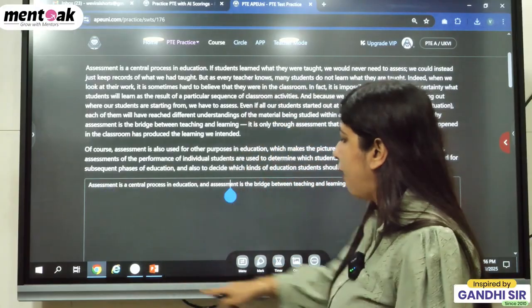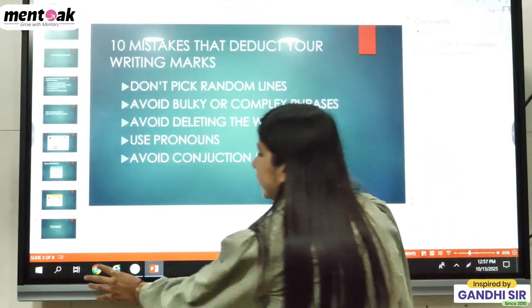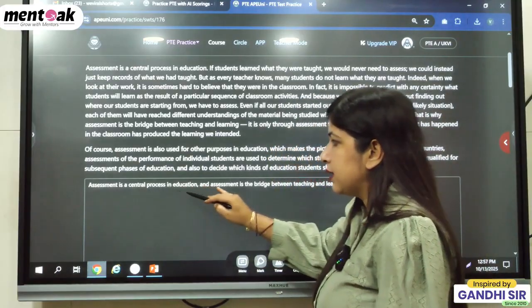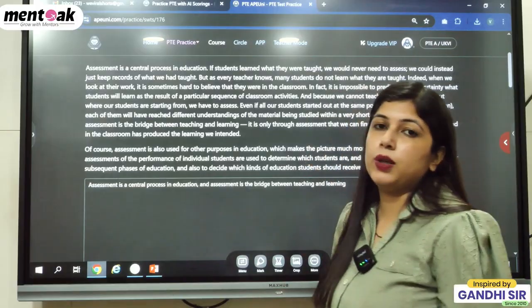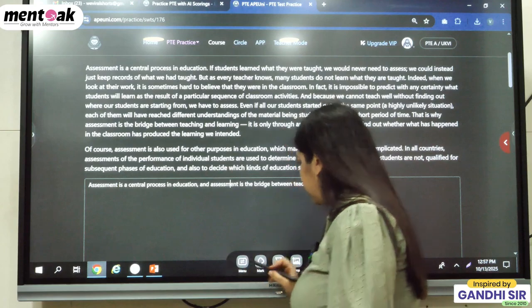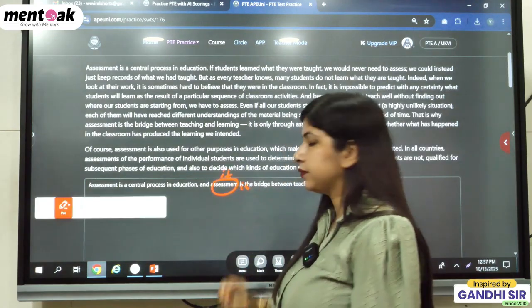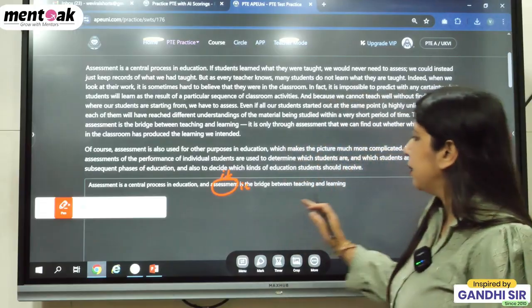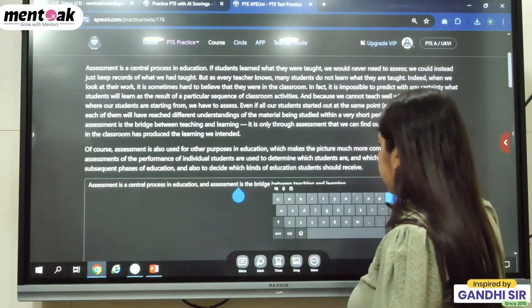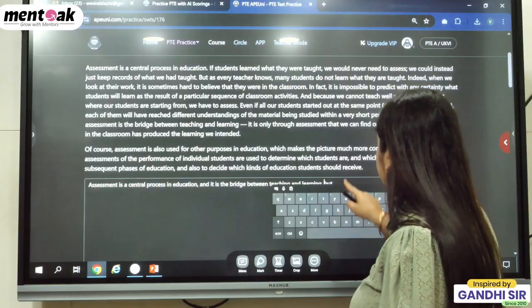Yes, students, you have to use the pronoun. Use pronouns. So, what pronoun? Assessment is a central process and it is the bridge between teaching and learning. So except for assessment, we have to put the word it. Clear? And it is the bridge between teaching and learning. So now I'm writing down here it. And after that, we have to use comma and but.